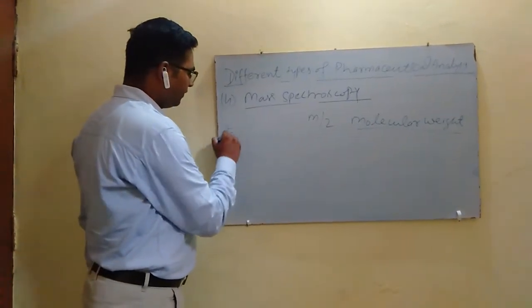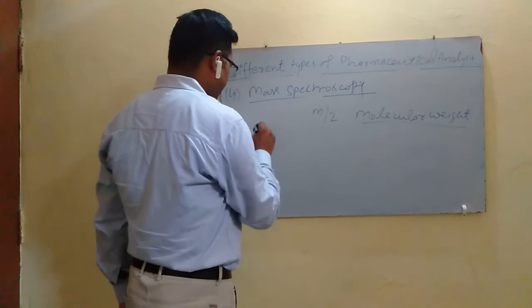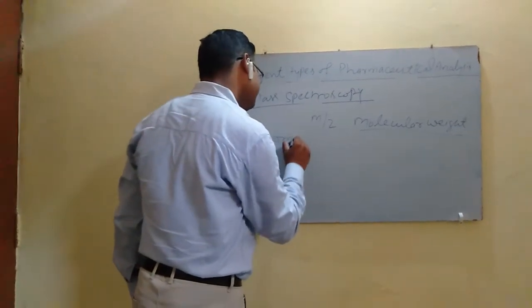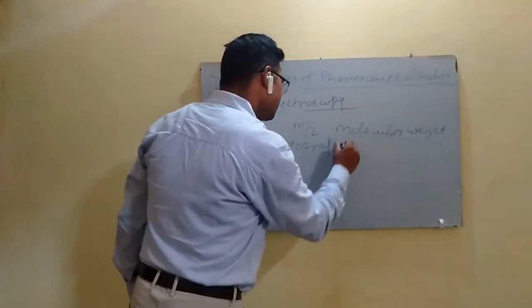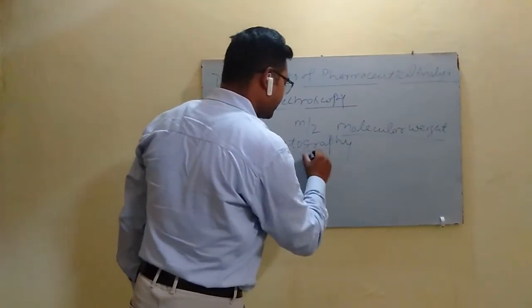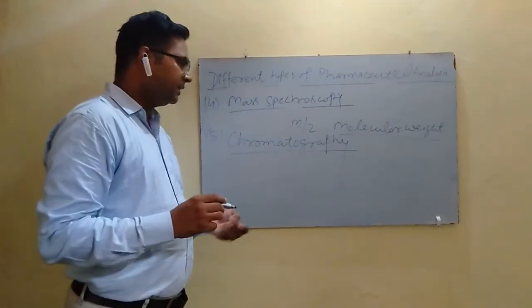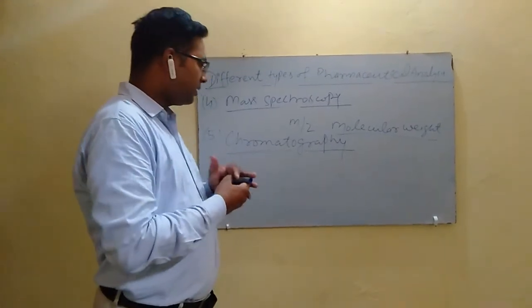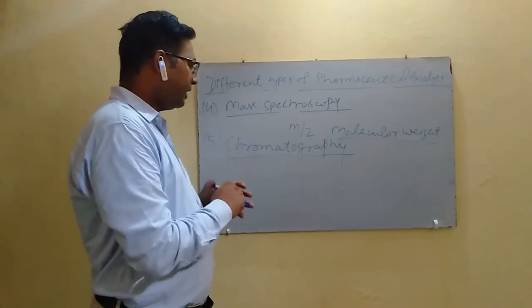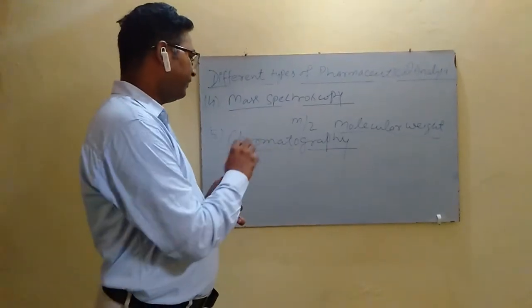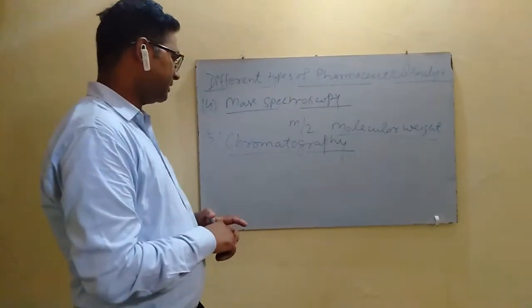Next technique of pharmaceutical analysis is chromatography. Basically, chromatography is a separation technique in which a mixture of different components is subjected to chromatography, and it is separated between two different phases called the mobile phase and the stationary phase.